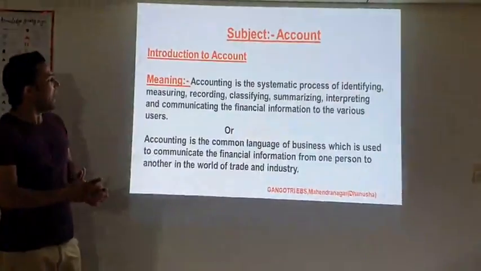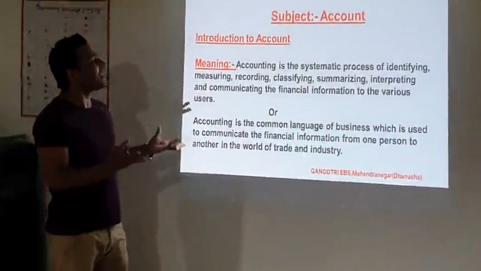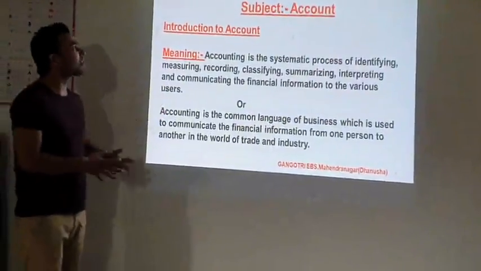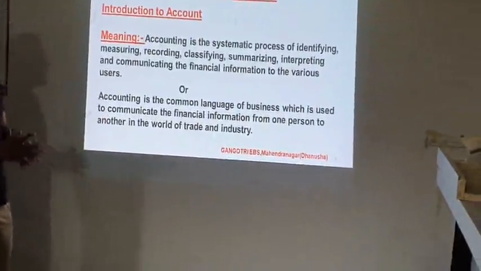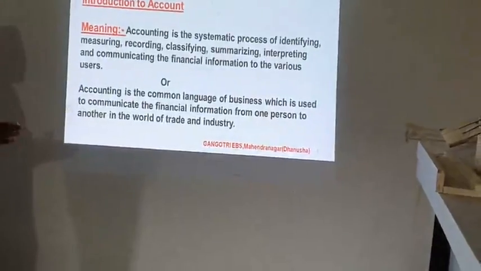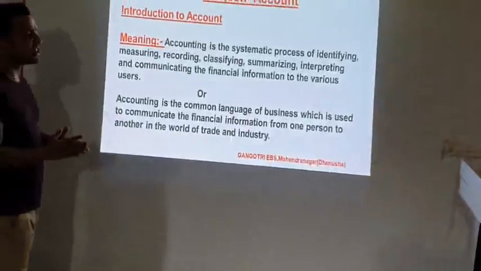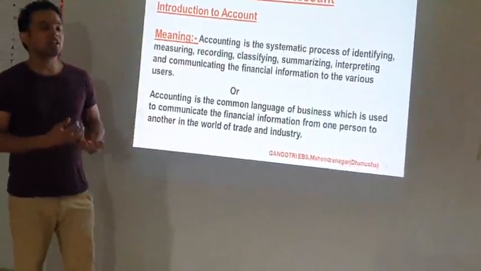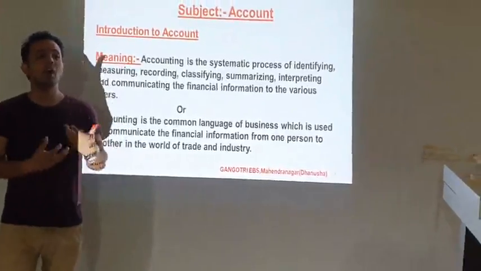So in this way, accounting is a combination of various steps. Or there is also another definition of accounting. Accounting is the common language of business which is used to communicate financial information from one person to another in the world of trade and industry. Accounting is also known as the language of business. It is also a means of communication for the business.